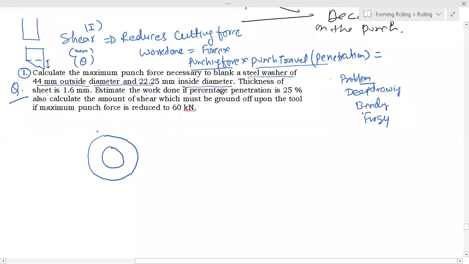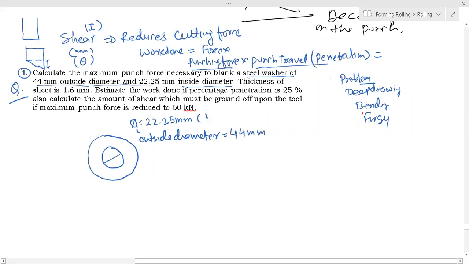Yes, so this is your washer, and the inside diameter is 22.25 millimeter, and your outside diameter is 44 millimeter.